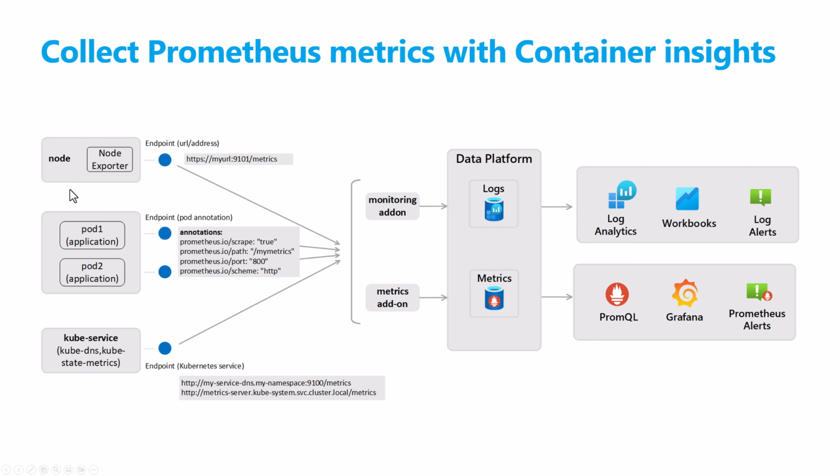So what we see on the left here are the node exporters or the monitoring agents that will be using AMA, Azure Monitoring Agent, that is what was previously known as OMS. That will be installed as a daemon set in your AKS cluster. So in each node you would have a monitoring agent installed. All of those will expose metrics and push the logs and the metrics into the data platform on Azure, and you can use annotations to enable or disable some metrics or some pods or deployments from your cluster. So the metrics will be sent using the metrics add-on.